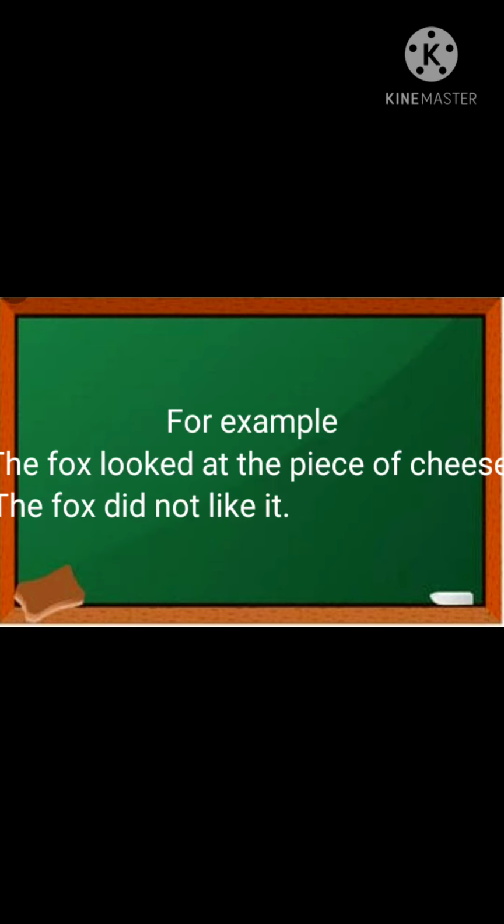For example, the fox looked at the piece of cheese. And the second example is, the fox did not like it. Children, in the second sentence, not is written. Not means negative sentence. The fox looked at the piece of cheese, that is the first sentence, that is affirmative sentence, positive sentence. I hope it is clear to you.